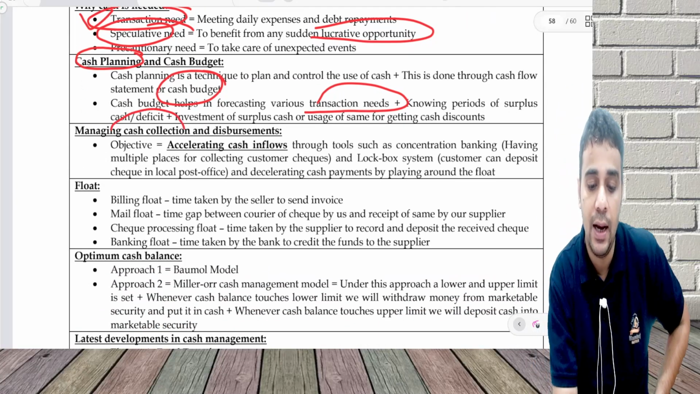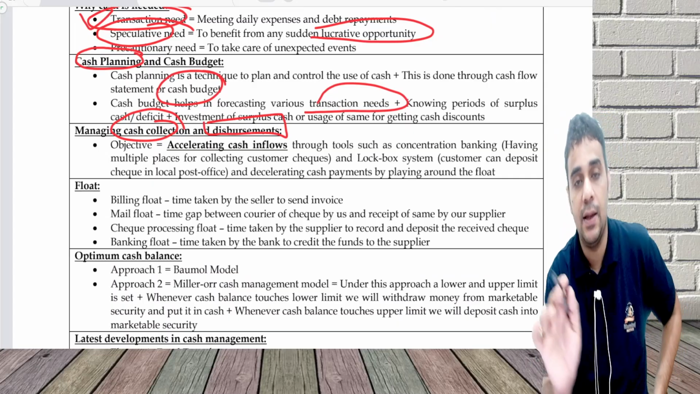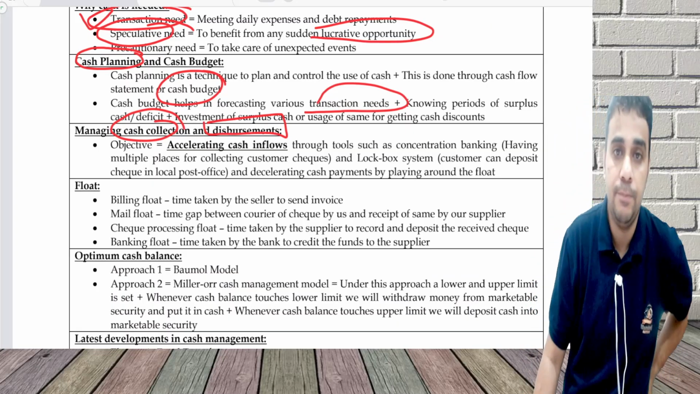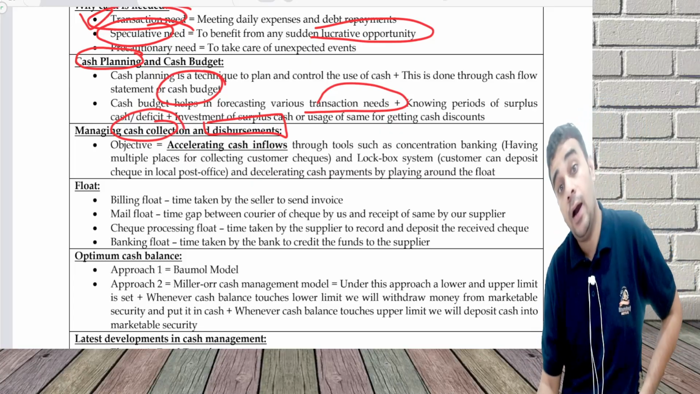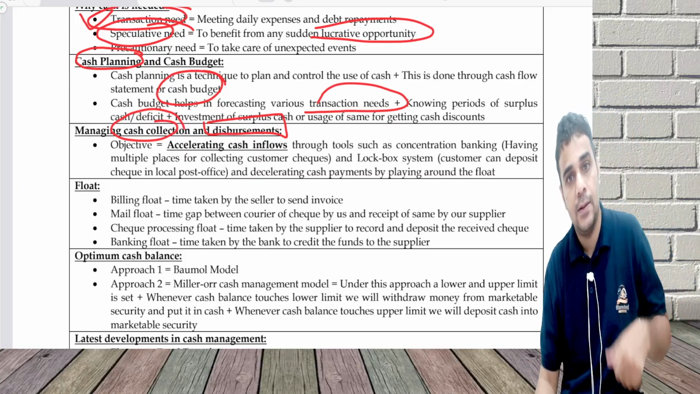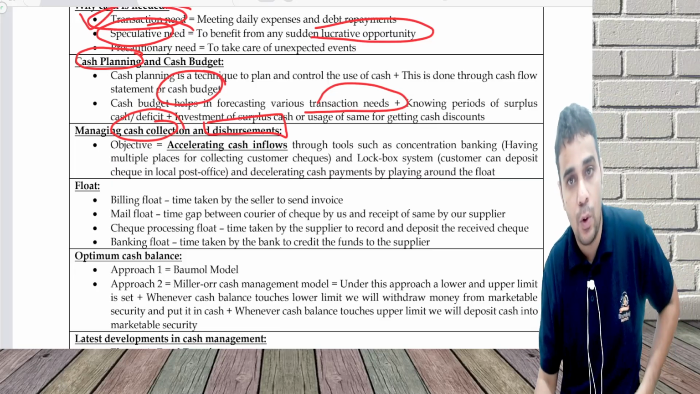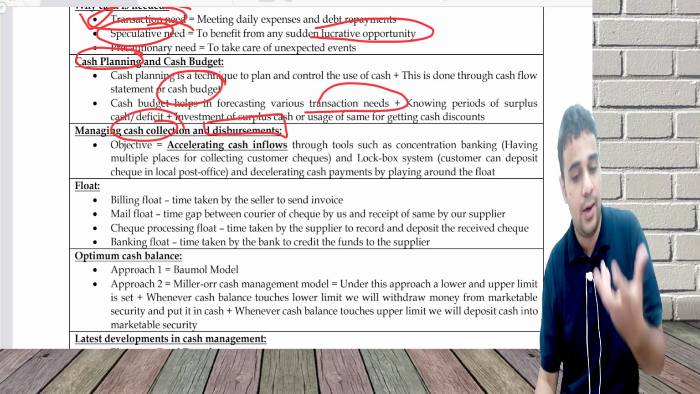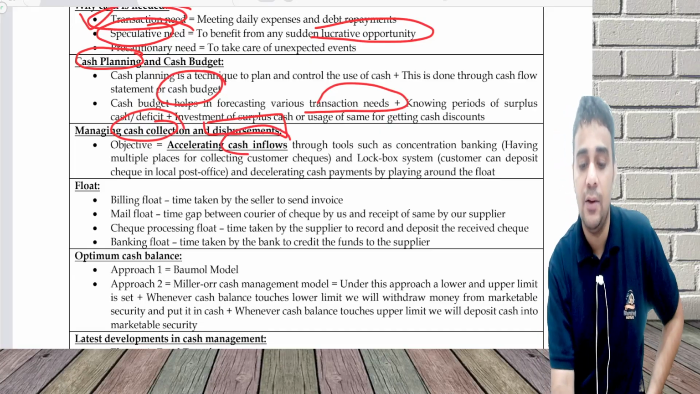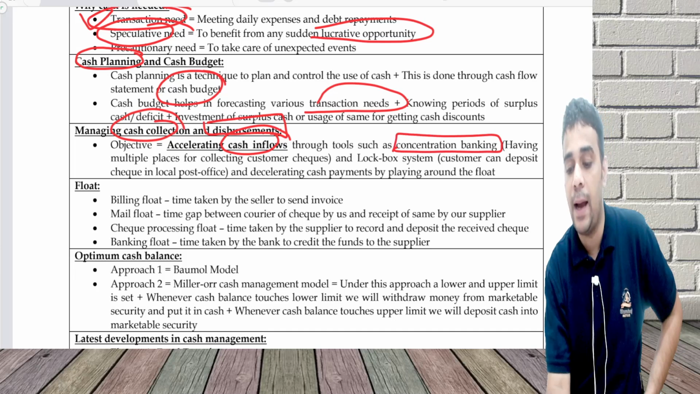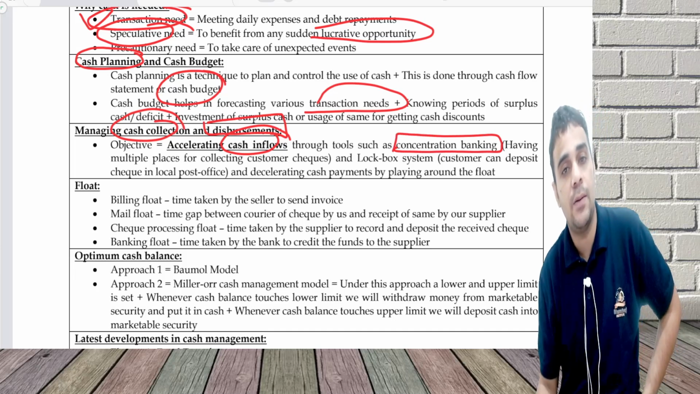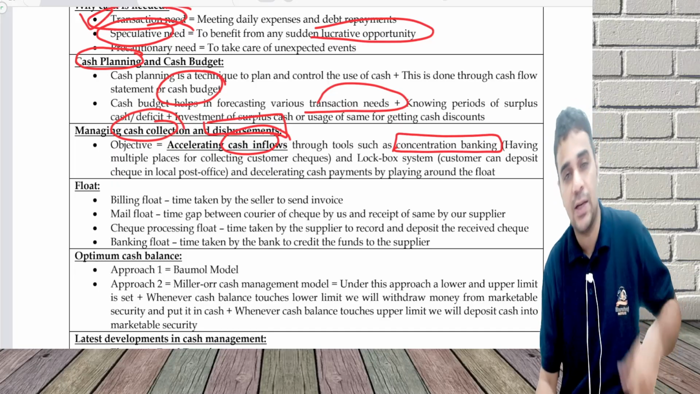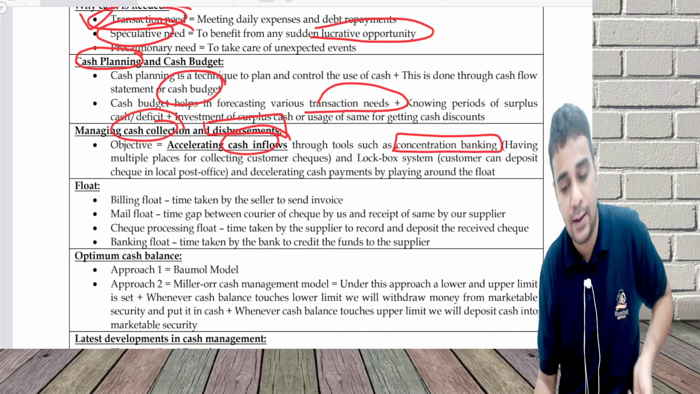Managing cash collection and disbursement. Cash collection: let's assume I'm a telecom company, where customers are going to pay. Earlier, a physical bill used to go, and people used to deposit checks, in the days when landlines were common. So, accelerating inflow through concentration banking. Concentration is, if customers are depositing checks, having multiple places for collecting customer checks. Now online payment and all have come, so this is not that critical.